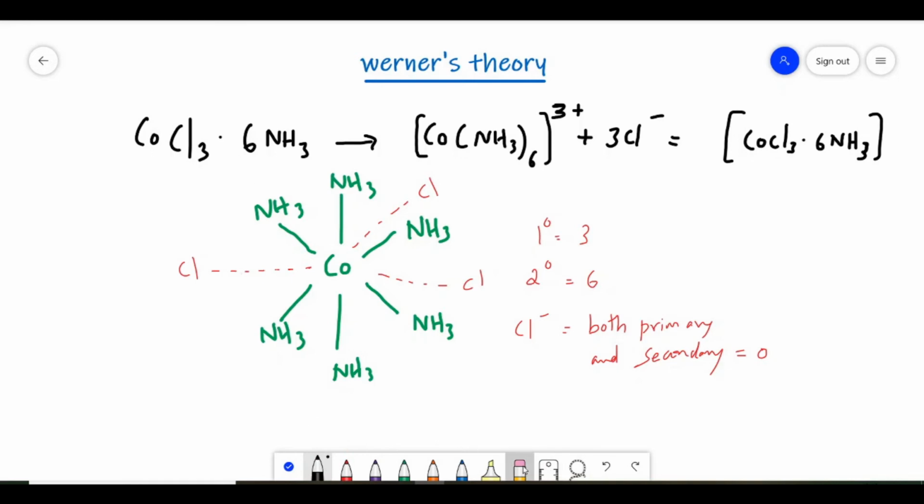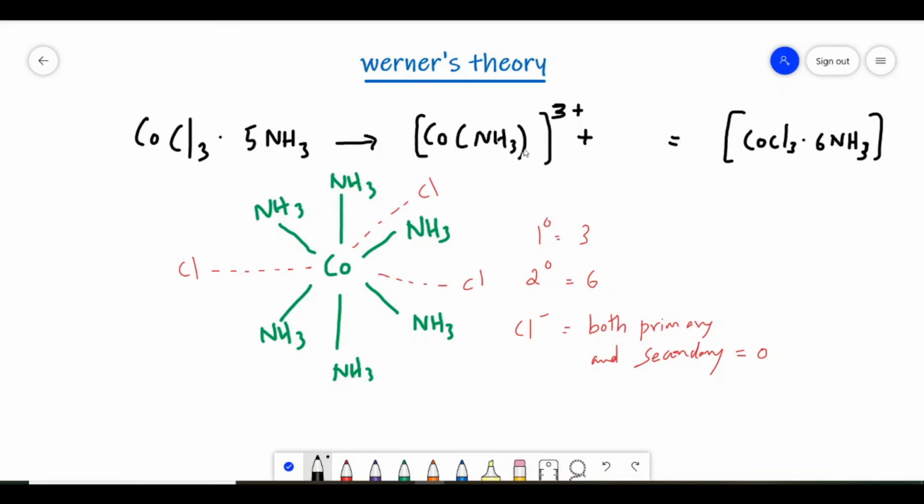Now let us take the second example, CoCl3·5NH3. If you ionize this molecule, here the number of ammonia is only 5.